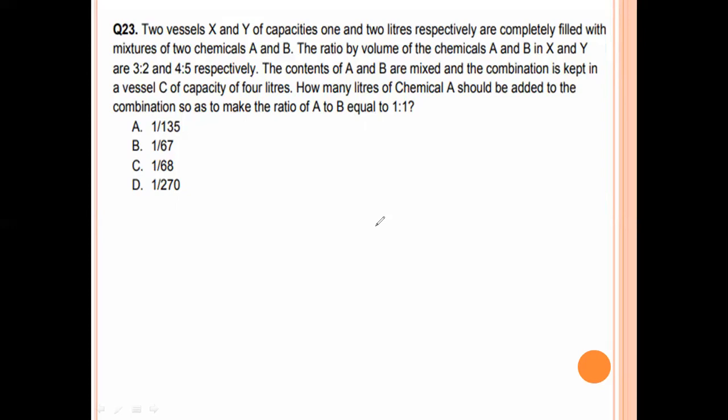Now here see, first, two vessels X and Y have capacity 1 and 2 liters respectively.